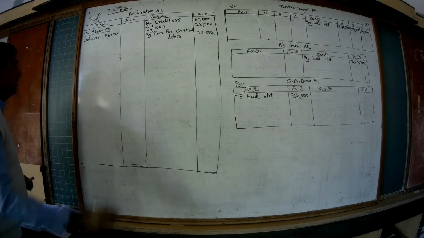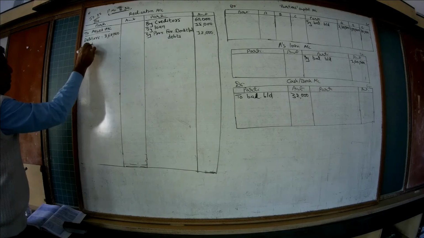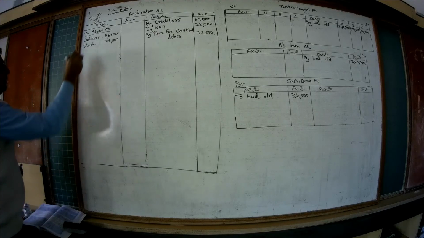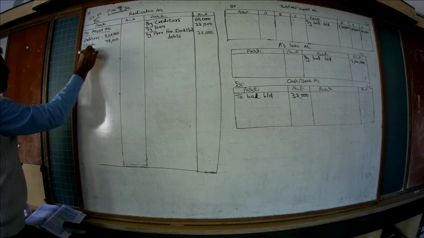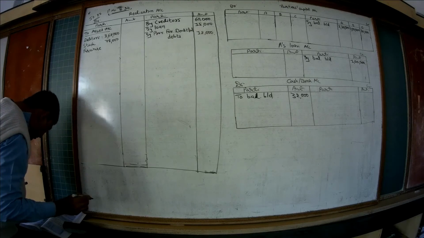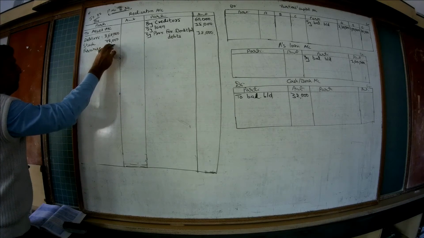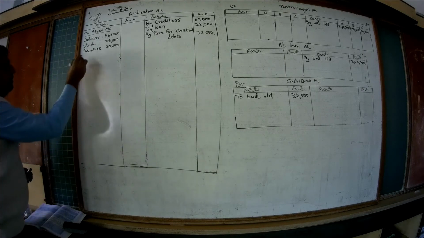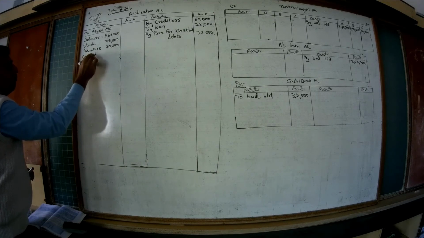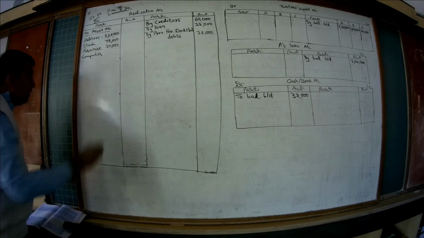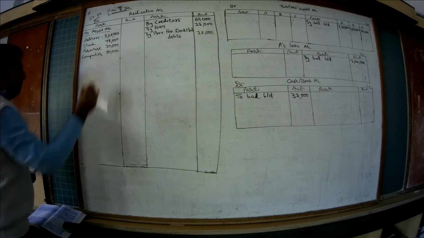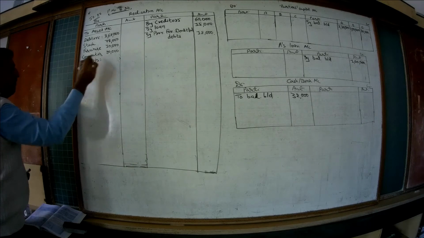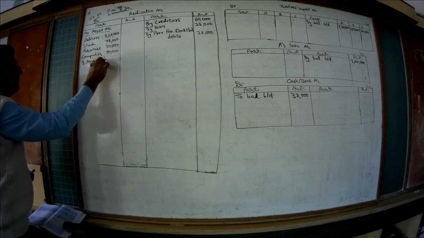Okay, then stock in trade. All the assets should be listed here. Stock 78,000. Furniture 10,000. Please pay your attention here. Computer 80,000. Sundry assets 1,70,000.